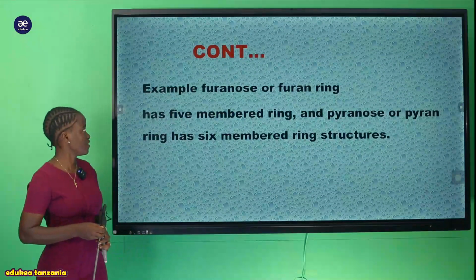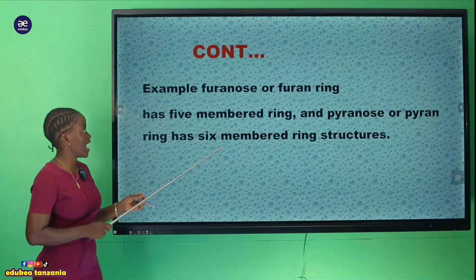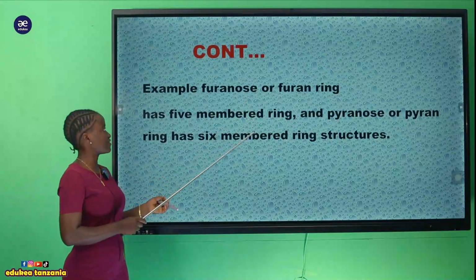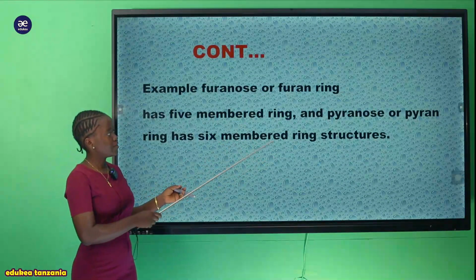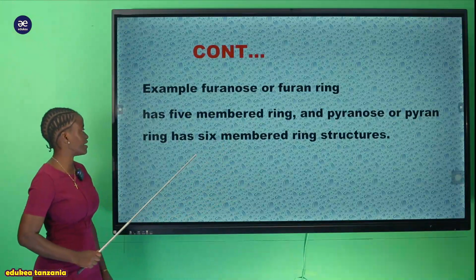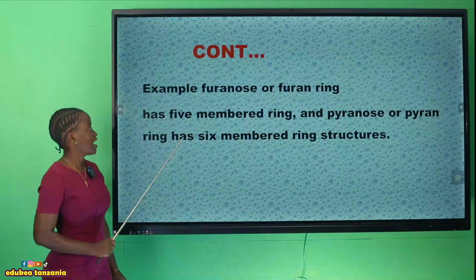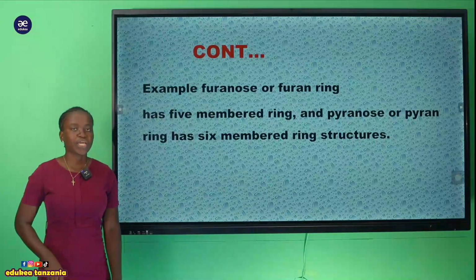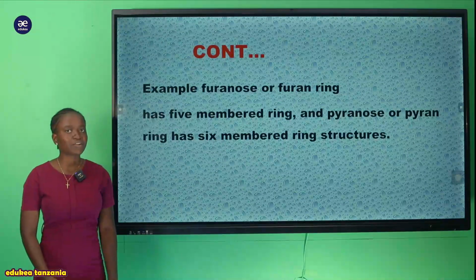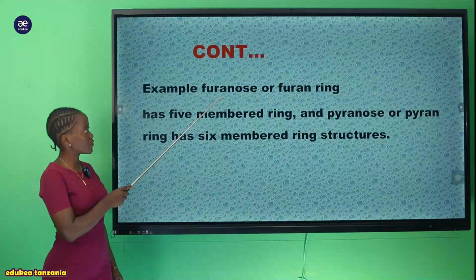And here we can also say, for example, we have the furanose of furan, that is the ring, which has a 5-membered ring, and we have pyranose of pyran, which has a 6-membered ring structure. Ukianza kuangalia zile za ring form, tunazo hizi monosaccharide.